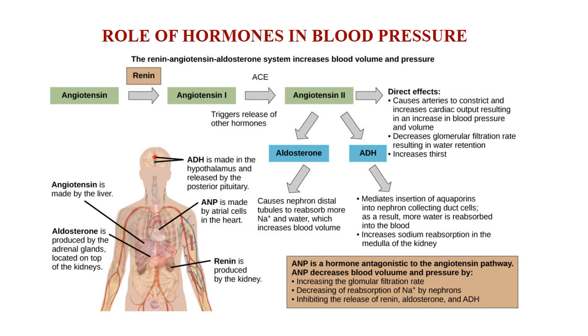These drugs inhibit the action of the angiotensin converting enzyme, and thereby the conversion of angiotensin 1 into angiotensin 2 is prevented. Therefore, in hypertension, this will lead to a decrease in blood pressure by administering ACE inhibitors.